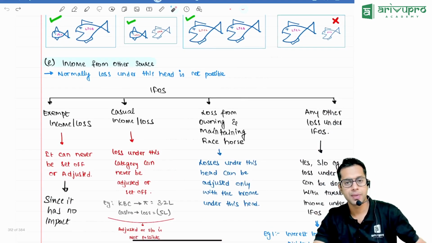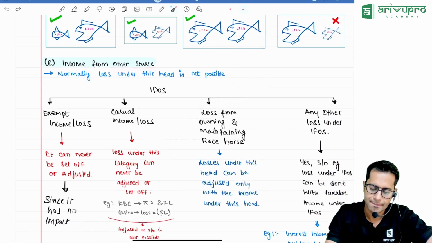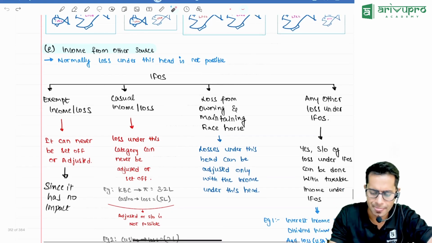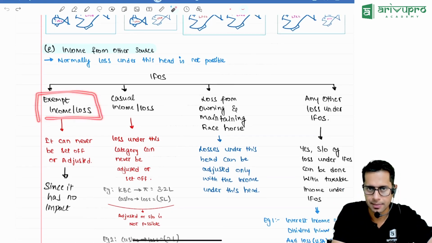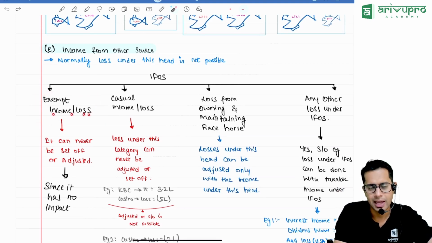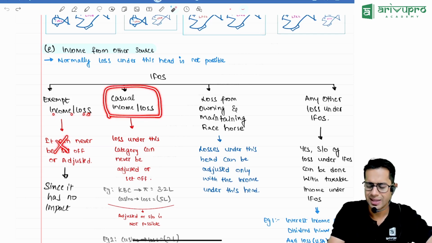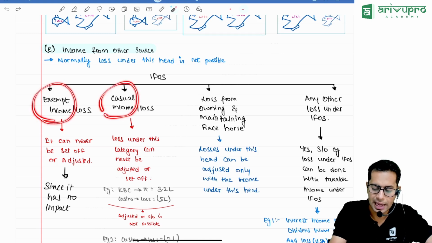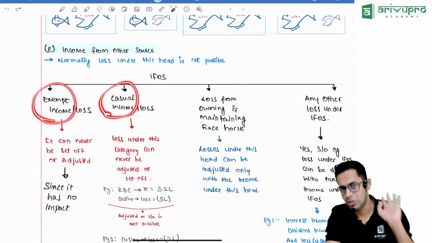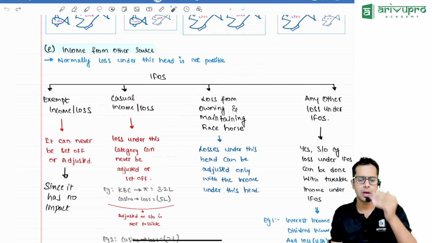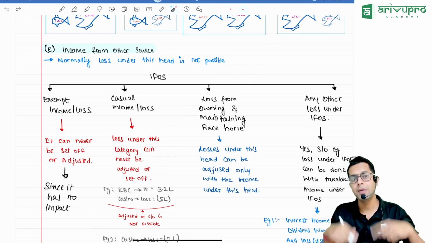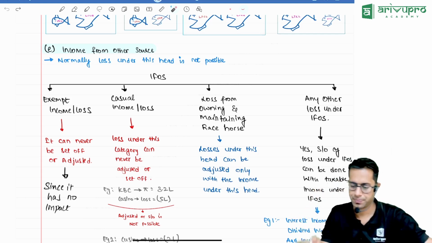Then which income, sir? Income from other sources. See, normally loss under other sources is not possible, but in some cases it may be there. If you have loss of any exempt income, that can never be adjusted with anyone. If you have loss of casual income, that also cannot be adjusted. Similarly, exempt income and casual income cannot adjust any other type of losses either. Loss of exempt income and loss of casual income cannot be adjusted with others.